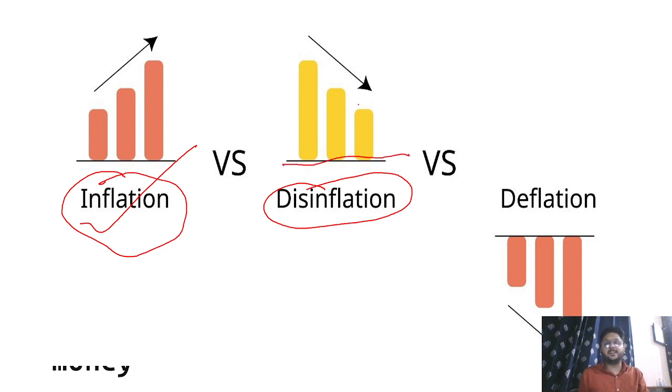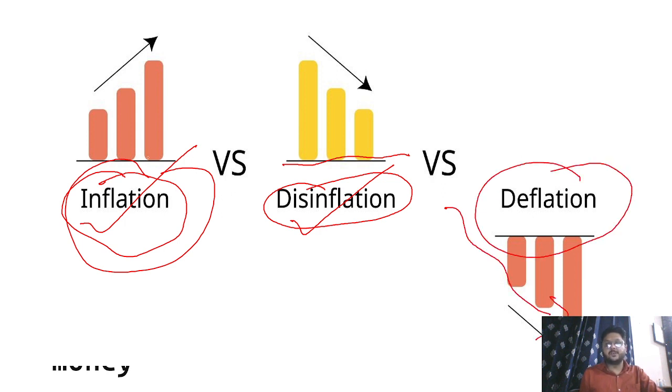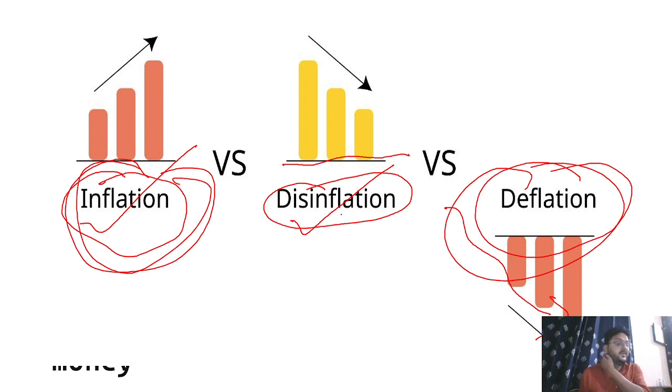So beyond the normal rate, the price is increasing, it is inflation, and near the normal rate it is disinflation. And if price is decreasing beyond the normal level, then it is called deflation. So inflation and deflation are opposite concepts, and in between we have this concept called disinflation.